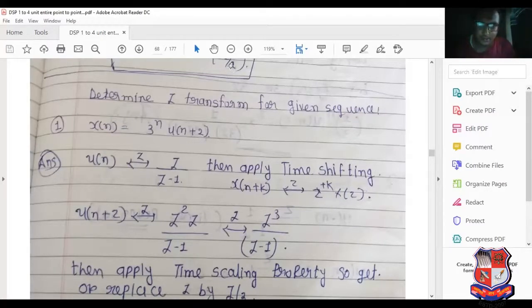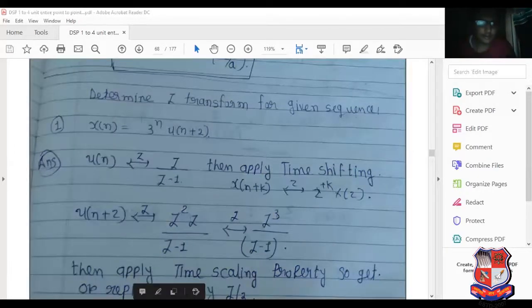I have mentioned the sequence here in a new blank document, not on the whiteboard, so you will be able to understand.